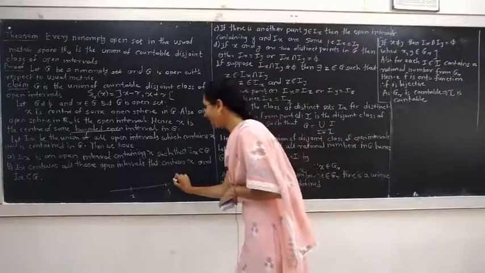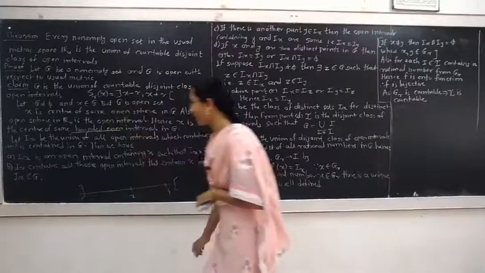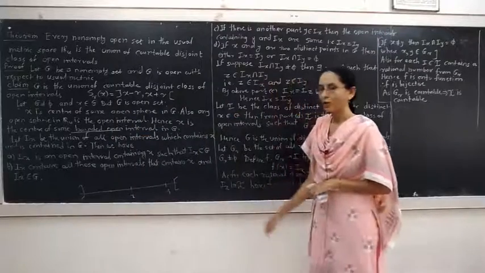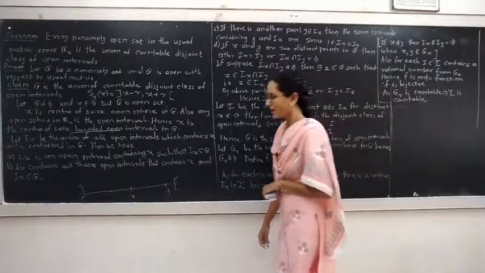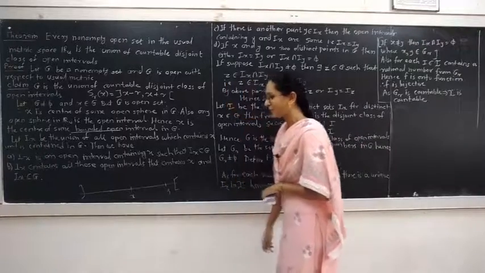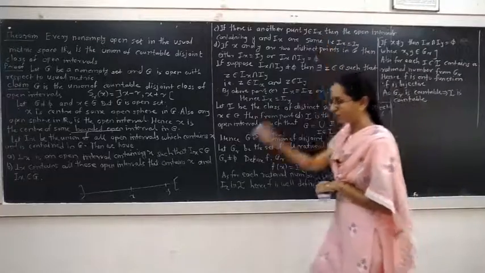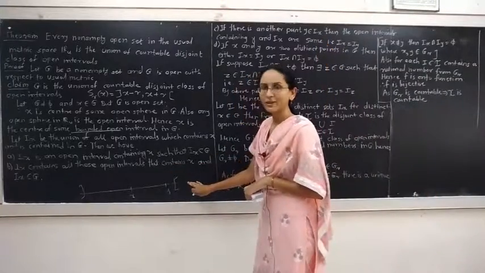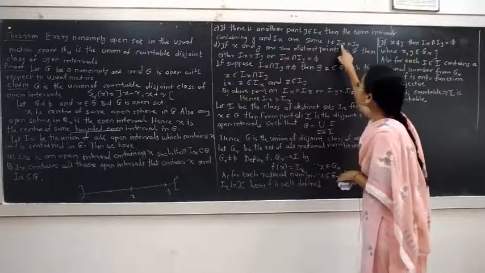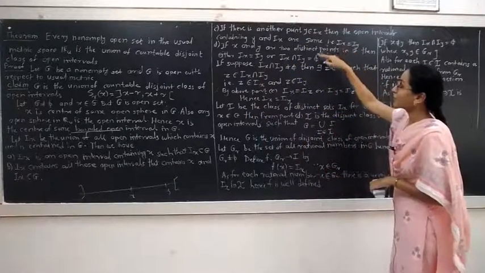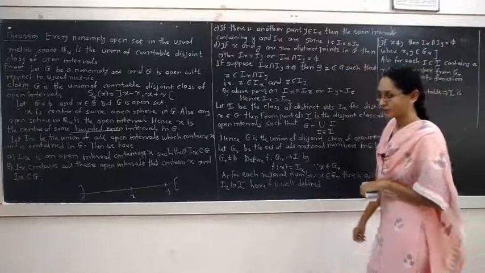The union of all the intervals containing x is I_x. If y belongs to I_x, then the open intervals containing y and I_x are the same, that is, I_x equals I_y.